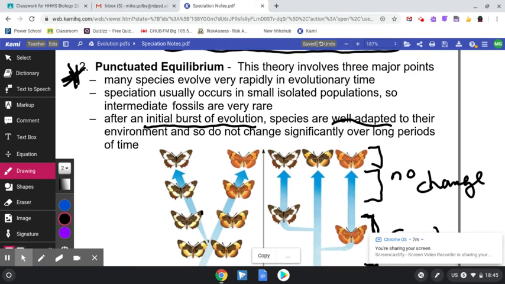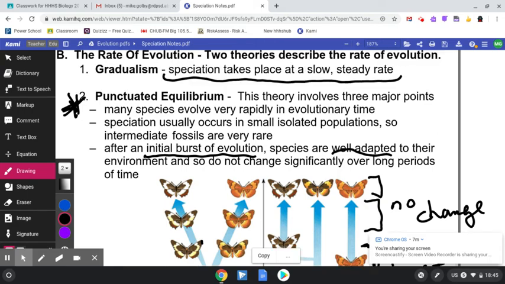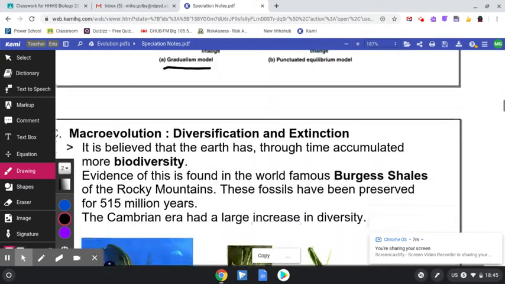Remote, small, isolated locations and populations is usually where punctuated equilibrium happens. Okay, moving on to the next slide.